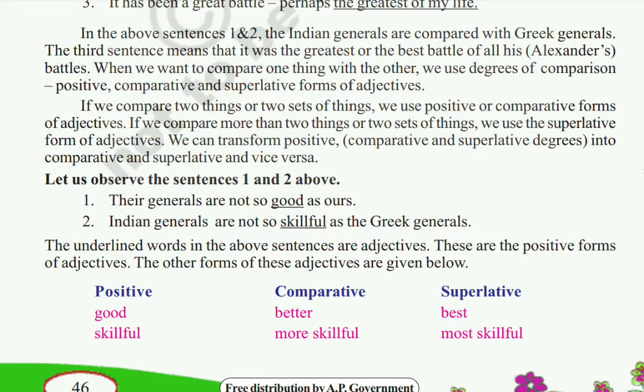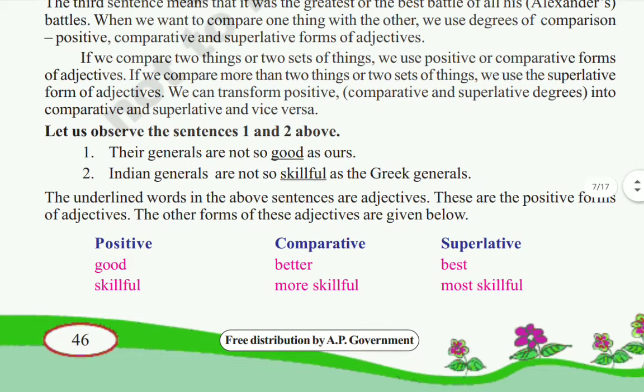Now we will write the three forms of degrees. For the first one, good is in the positive degree. What is the comparative degree? Good, better, and the superlative is best. Good, better, best. Next one, skillful: skillful, more skillful, most skillful.